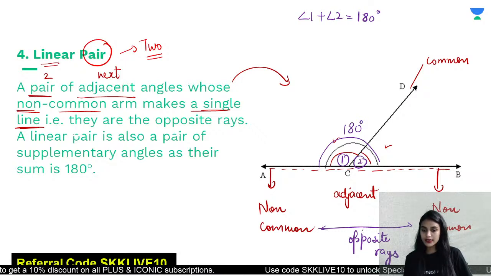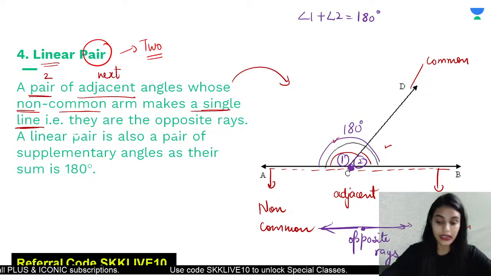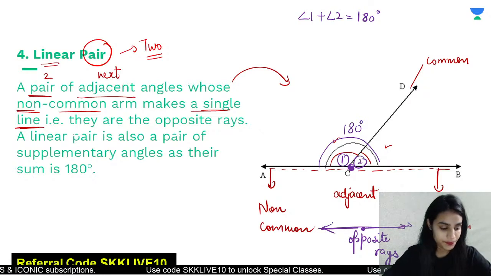Why are they rays? Because they are starting from one single point. They are originating from one single point and they are extended in the opposite directions. So we will call these the opposite rays.